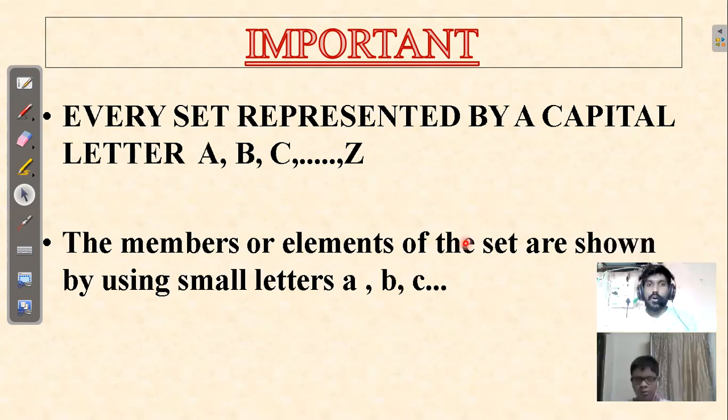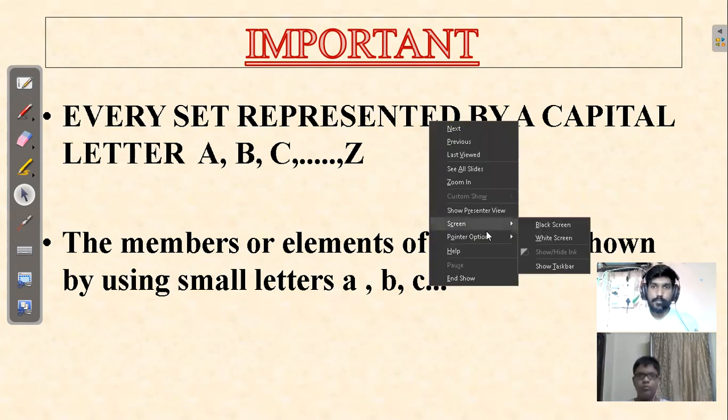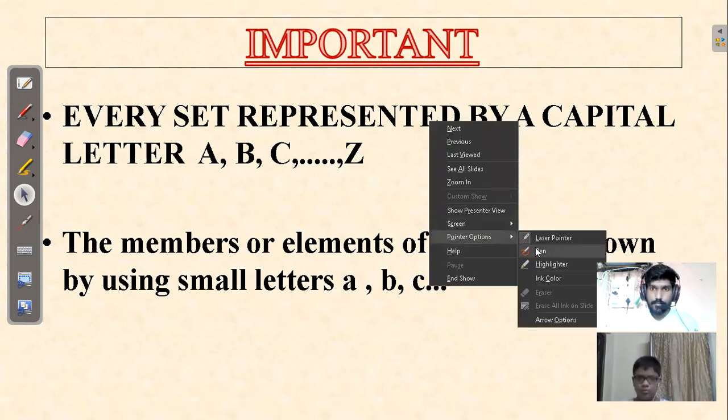The members or elements of the set are shown by small letters a, b, c. Now I'll explain what exactly this means.